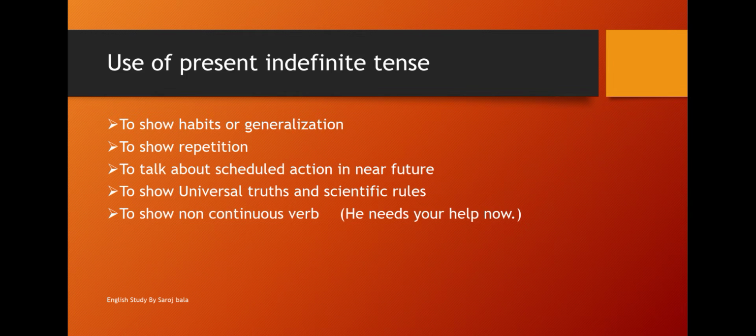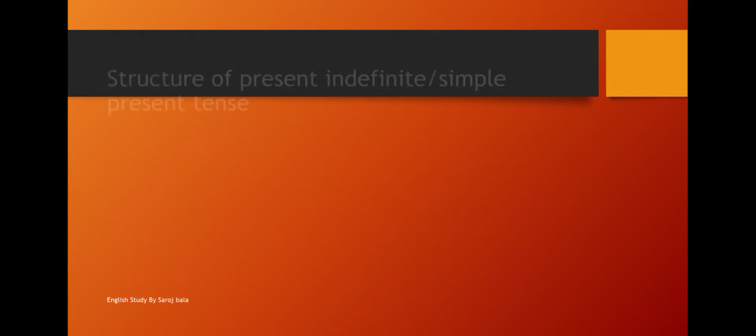For example, he needs your help now. At present, he needs your help. So these are some situations where we can use present indefinite tense or simple present tense. Simple present tense is used for existing things or existing activities.